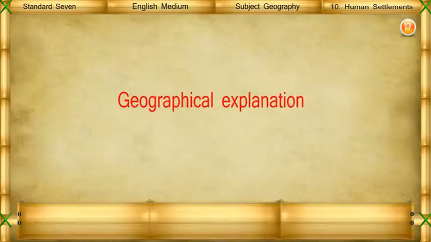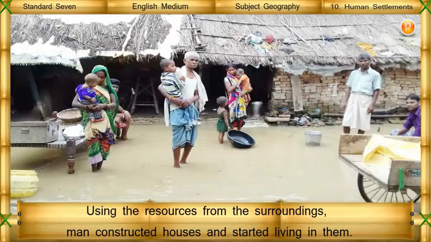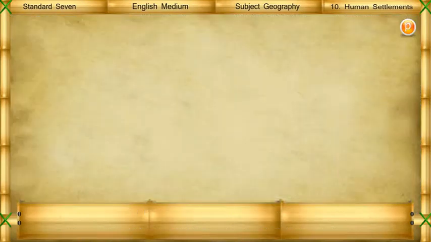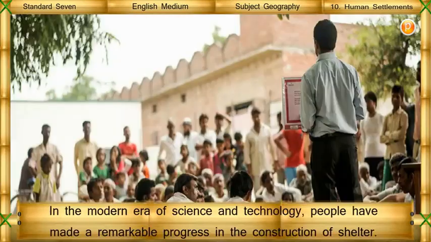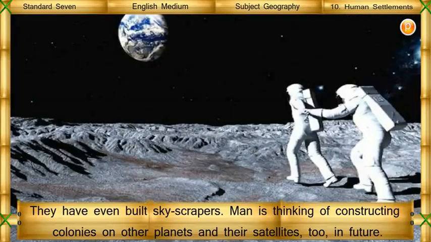Geographical explanation. Using the resources from the surroundings, man constructed houses and started living in them. In the modern era of science and technology, people have made remarkable progress in the construction of shelter. They have even built skyscrapers. Man is thinking of constructing colonies on other planets and their satellites too in future.